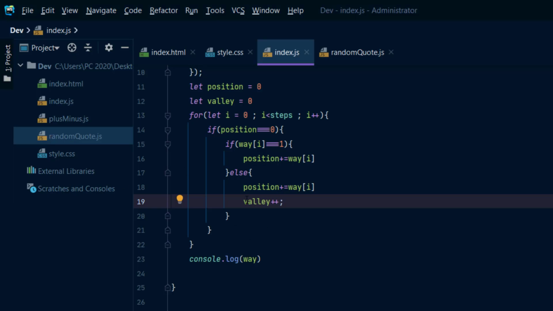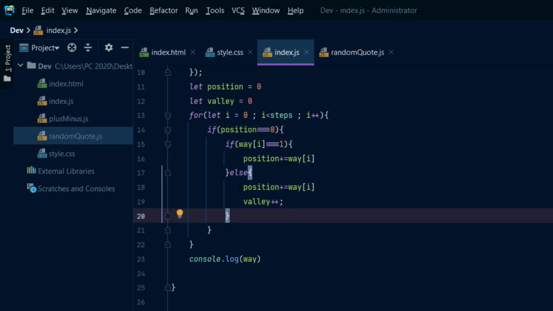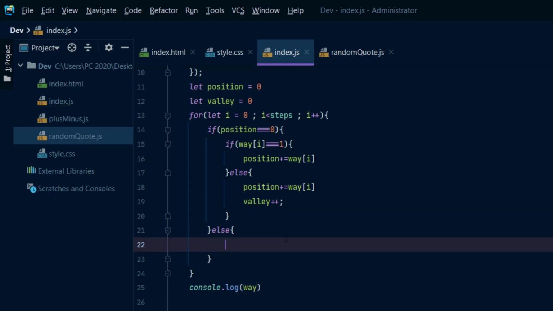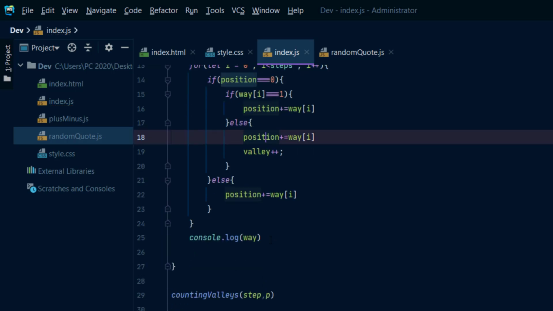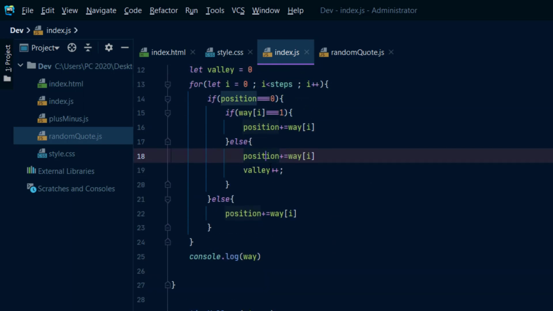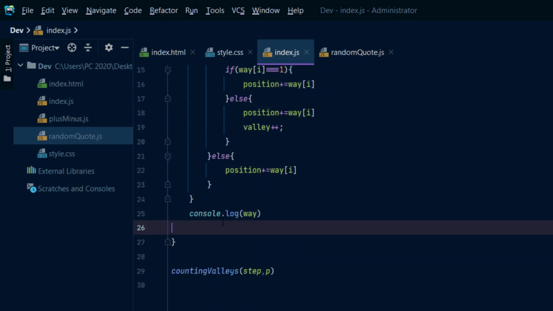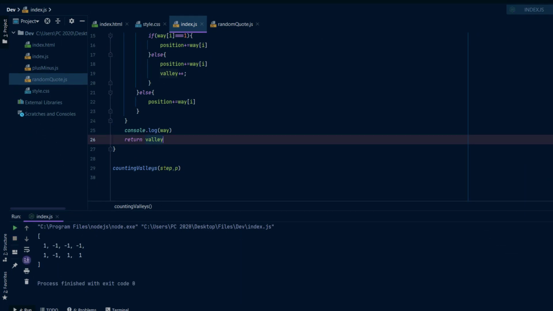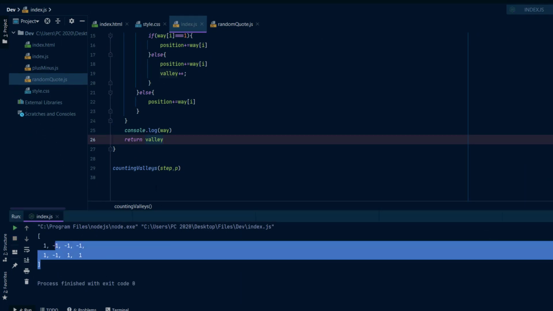After we get out from the valley, we say that we have passed one valley. So for me, everything is all right. This is when position is 0, which means we are already at the sea level. Here we can go out from the if closure of position 0. Else, if we're not there, position plus way. This is the full function that we should write. We return valley because it returns an integer.